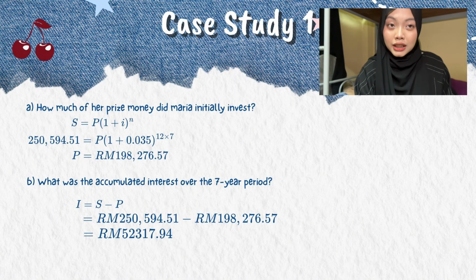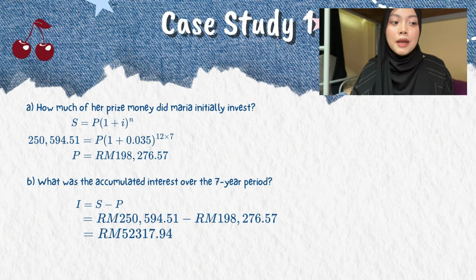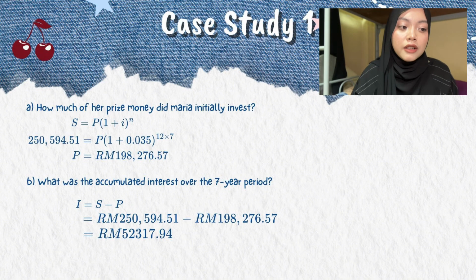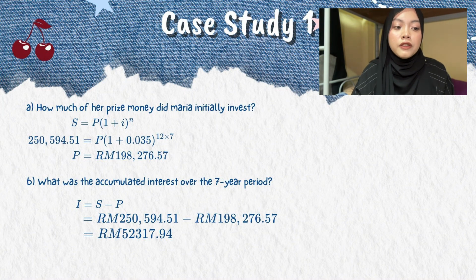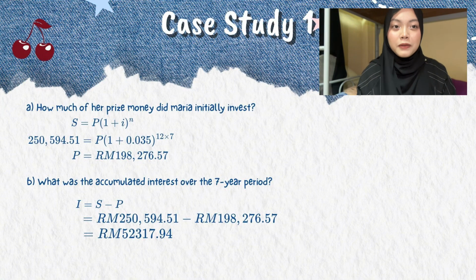Okay. The interest formula is S equal P in bracket 1 plus i bracket to the power of n. So we need to find P. We need to insert all the information into the formula. Firstly, S is 215,594.51 equal P in bracket 1 plus 0.0279 bracket to the power of 12 multiply 7. Then you can get the final answer. The final answer is 198,276.57.